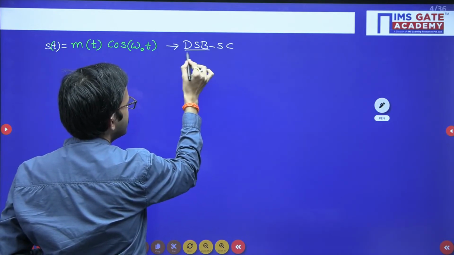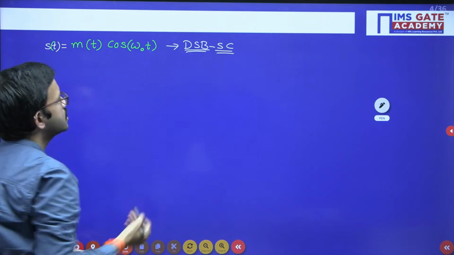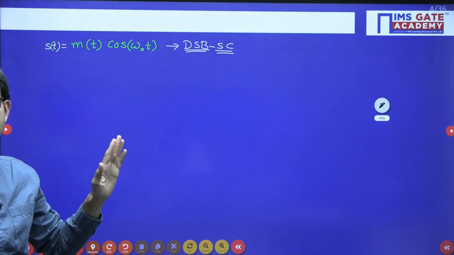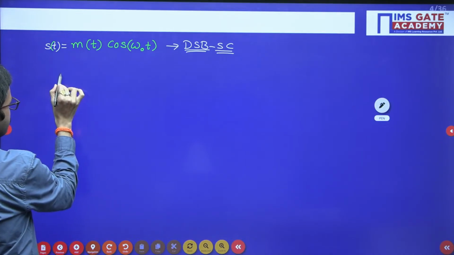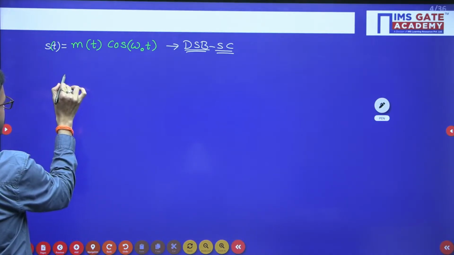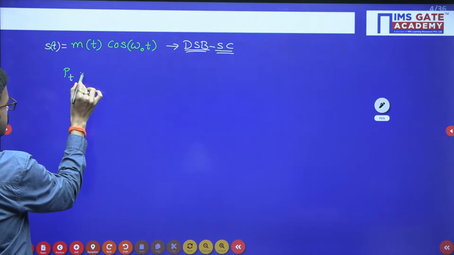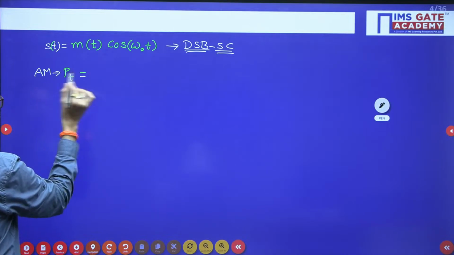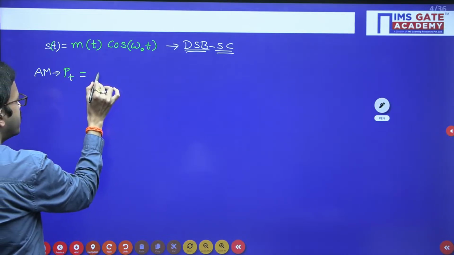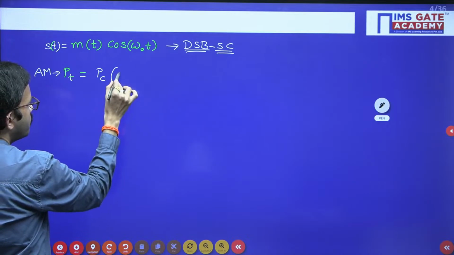So in the DSBSC standard equation, we have just the product of message signal and carrier signal, right? Regarding AM, I hope you know the standard formula for the transmitted power in AM. In AM, the power required for transmitting is Pc into 1 plus mu square by 2.